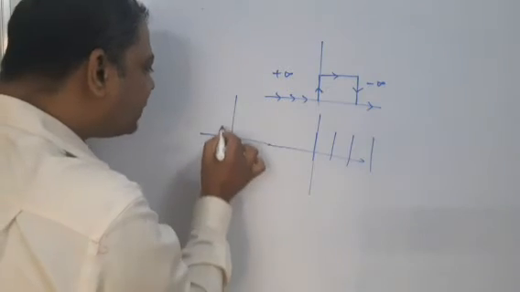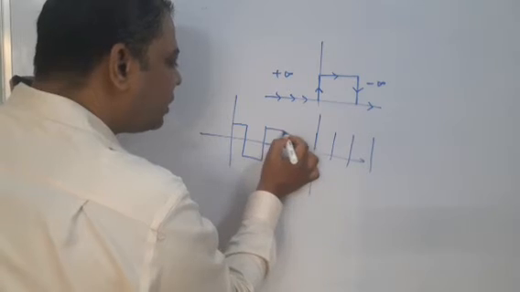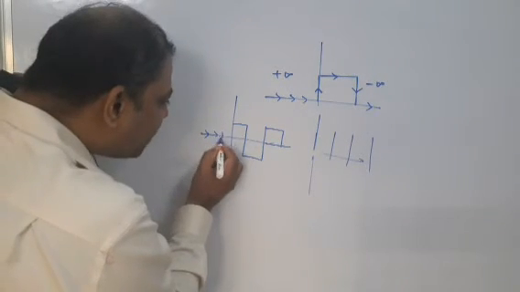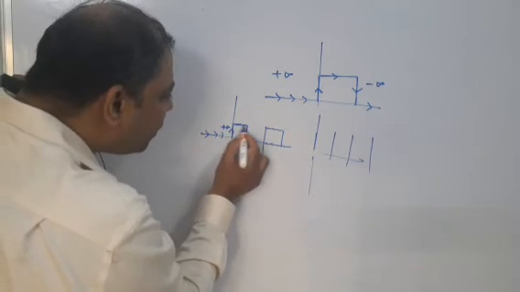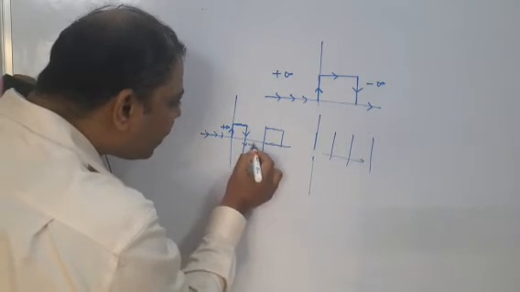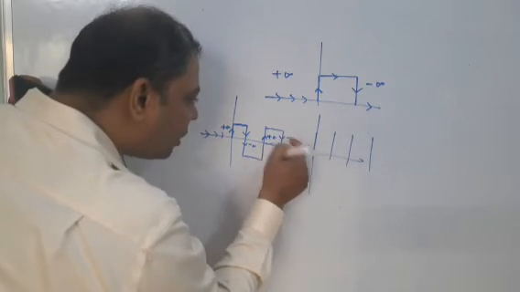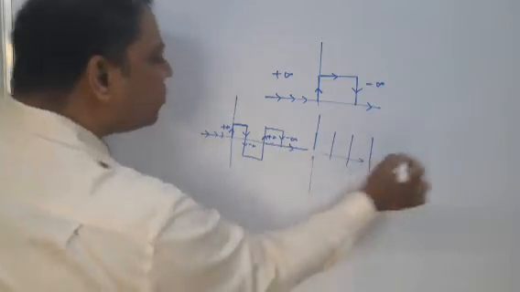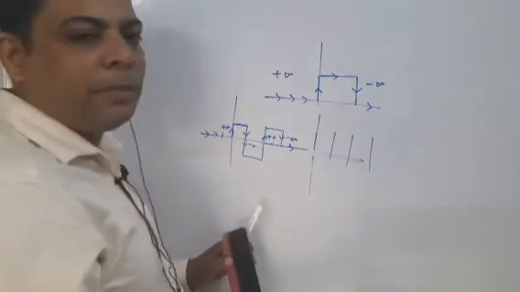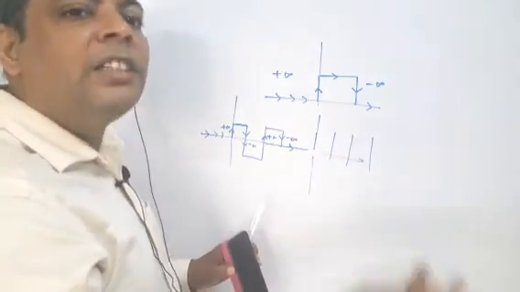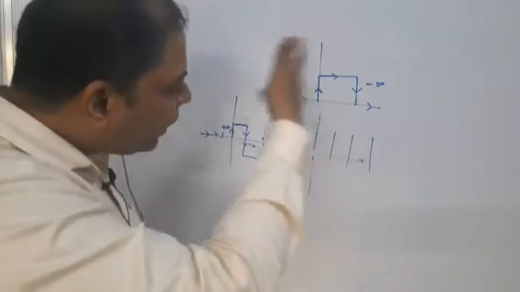Understood? Suppose you are having this signal, very interesting concept. See, here you are coming from minus infinity, you are rising, so therefore here the slope is plus infinite. Here you are falling, slope is minus infinite. Here rising, slope is plus infinite. Here falling, slope is minus infinite. Then we are moving over this. So whether the slope is positive or negative, plus infinite or minus infinite, 0 or anything else, can be decided by looking at the signal.